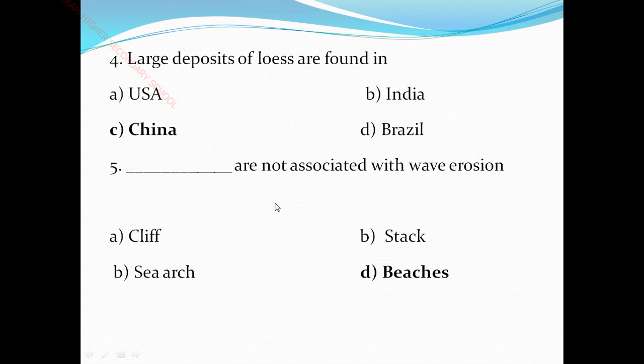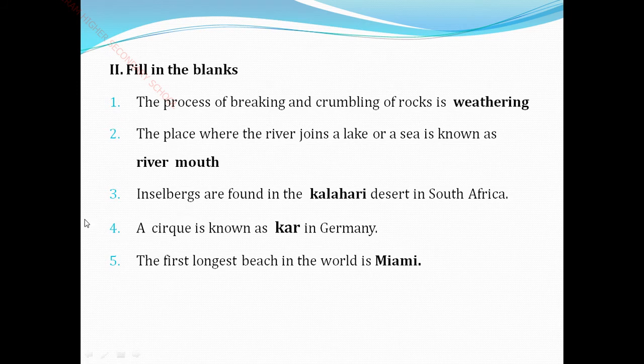Next one, fill in the blanks. The process of breaking and crumbling of rocks is weathering. Okay. Next, the place where the river joins a lake or sea is called a river mouth.